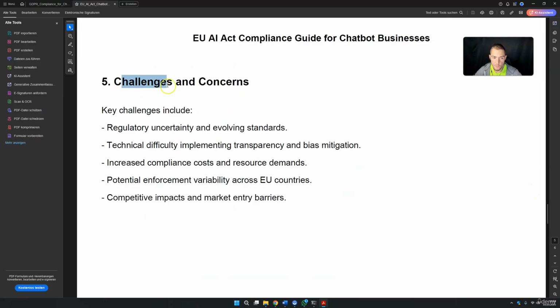Of course, we have some challenges and concerns. The regulatory landscape is always uncertain. It's also technically difficult to implement all of this transparently. Compliance costs can increase. The European Union can also do what it wants. And we have competitive impacts.